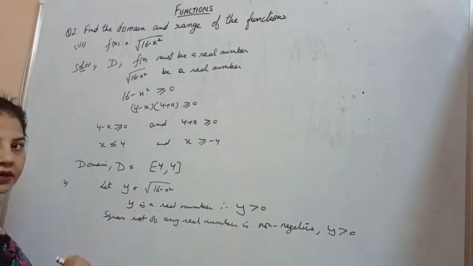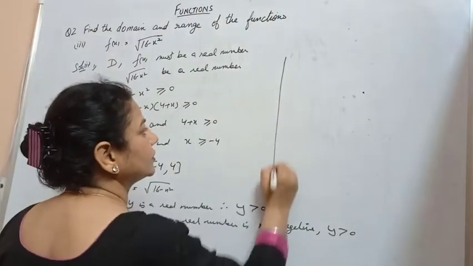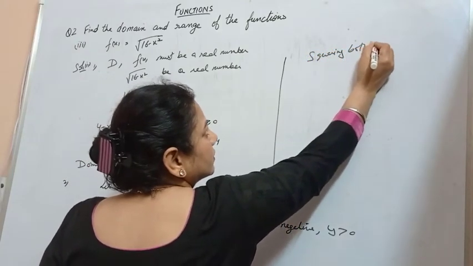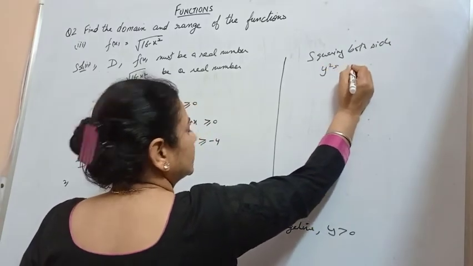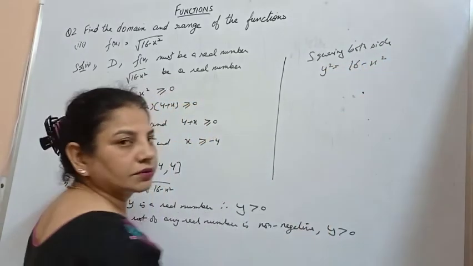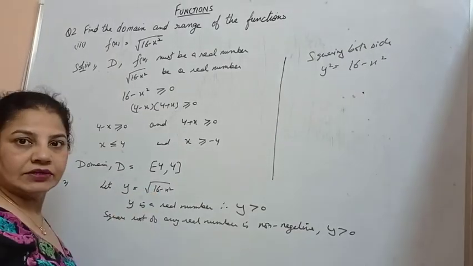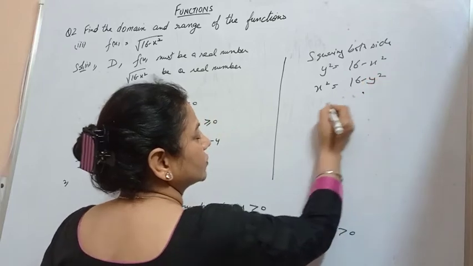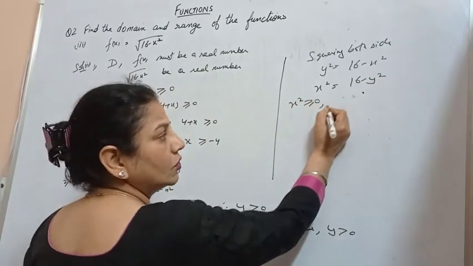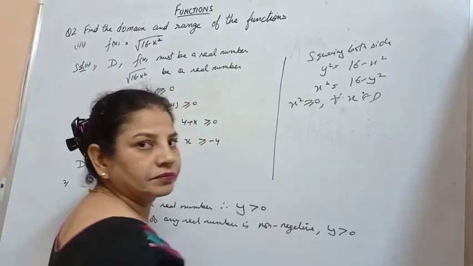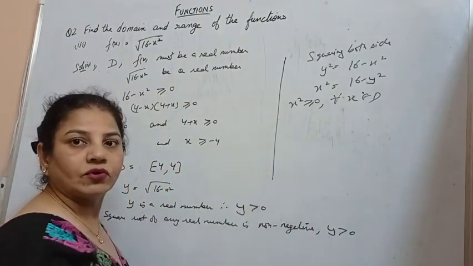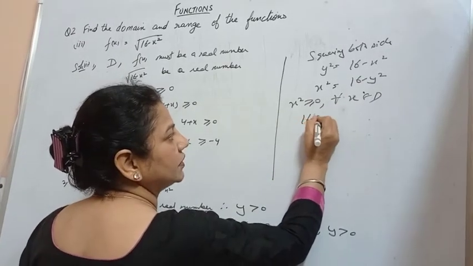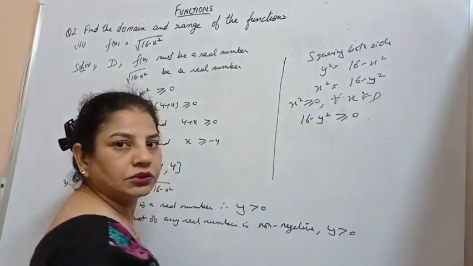Now, squaring both sides, what should I get? Squaring both sides, I get y square is equal to 16 minus x square. From here, we have x square is equal to 16 minus y square. Now, x square is greater than or equal to 0 for all x belonging to the domain. So in this case, 16 minus y square should be greater than or equal to 0.